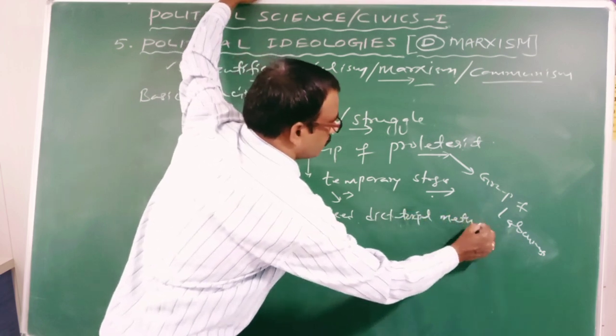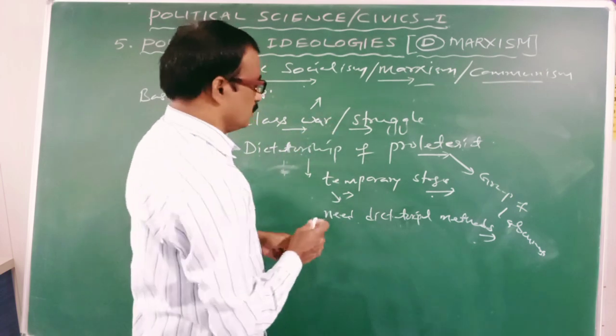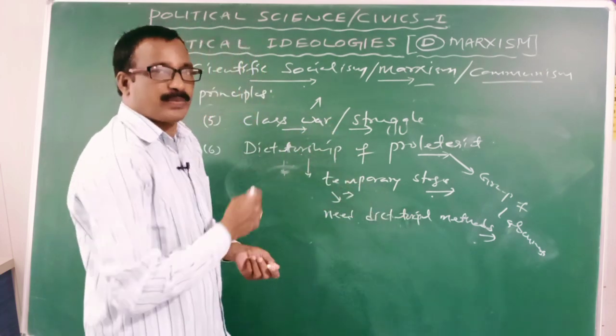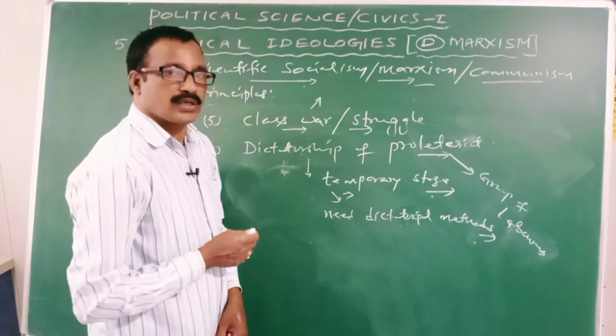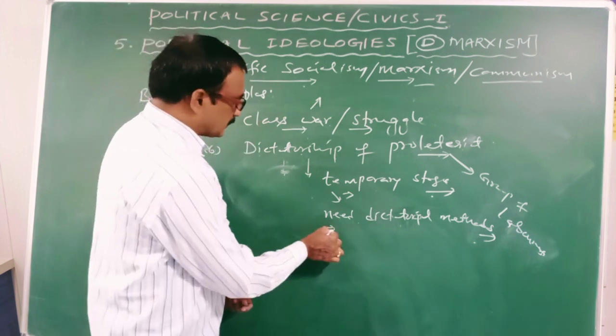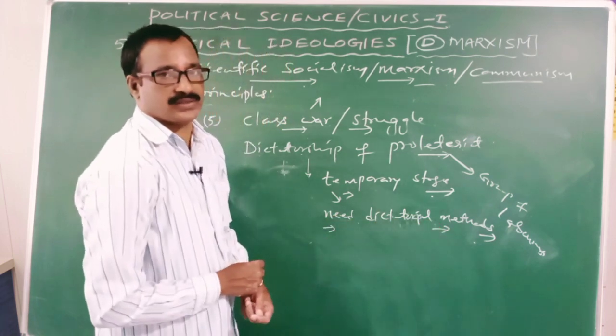For which purpose? To overthrow the capitalists or capitalism. Through the overthrow of capitalism, yes, they need certain dictatorial methods, such as violent methods.